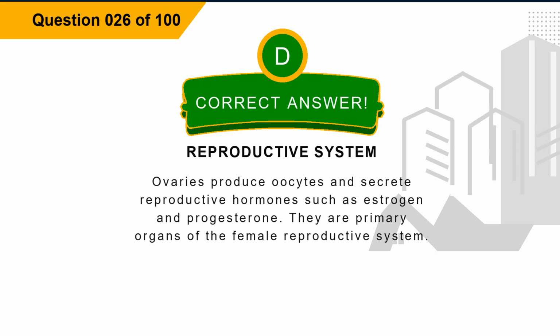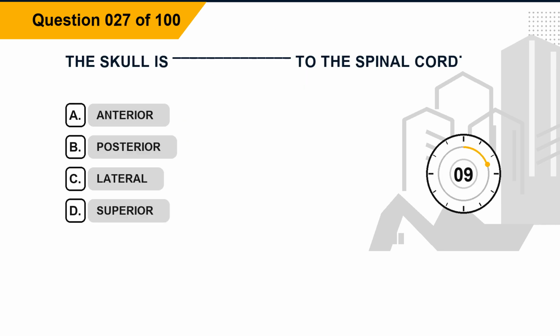Explanation. Ovaries produce oocytes and secrete reproductive hormones such as estrogen and progesterone. They are primary organs of the female reproductive system. Question 27. The skull is blank to the spinal cord.